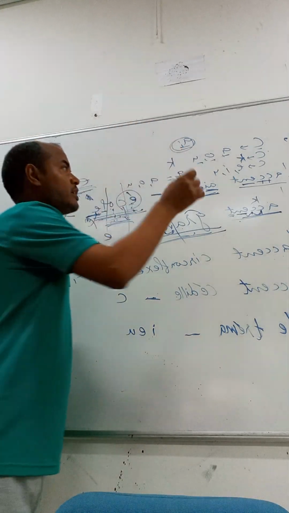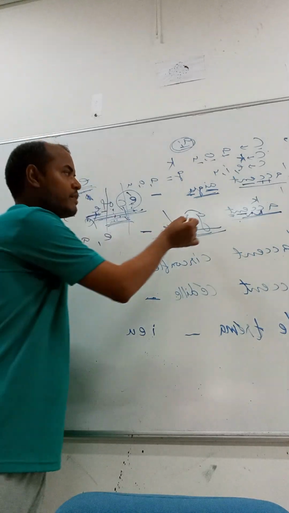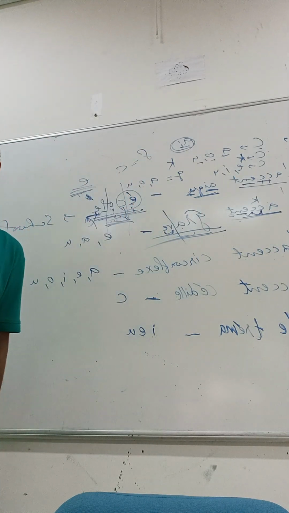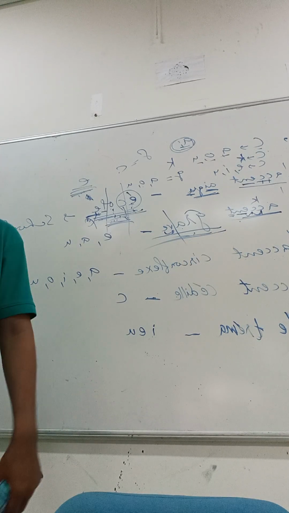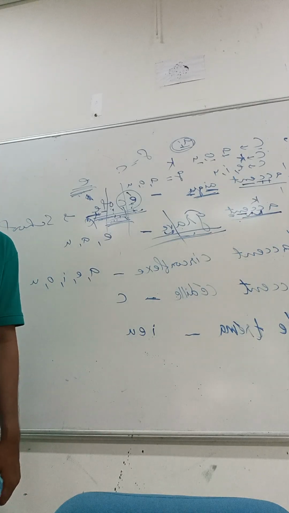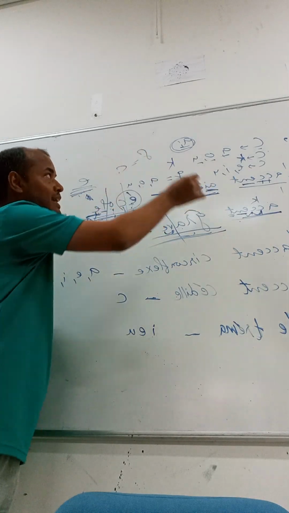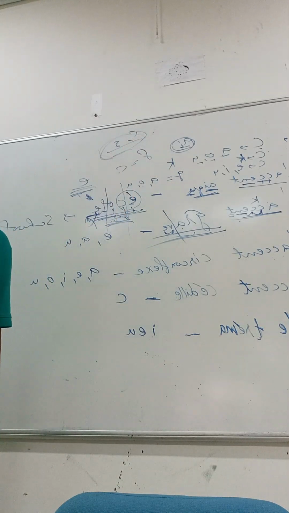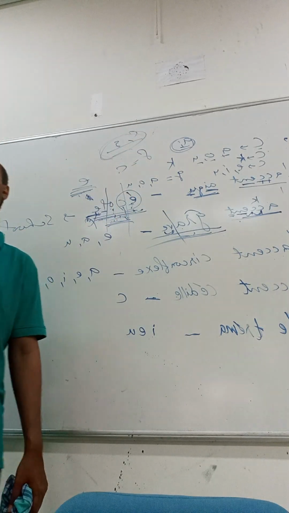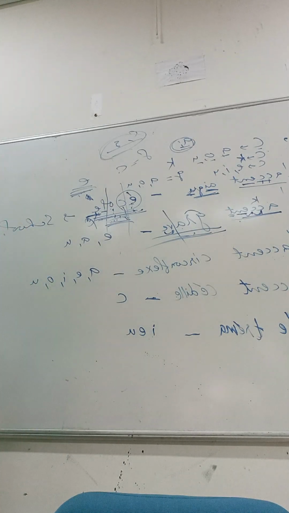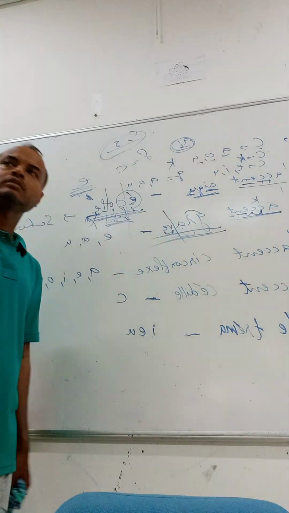See, wait. I already told you, whenever letter G is followed by a consonant, it will be pronounced hard G. Same, like C and G, both have the same rules. Both are brothers, or both are sisters, you can say. So I can say grave. Why grave? Here we have the accent.